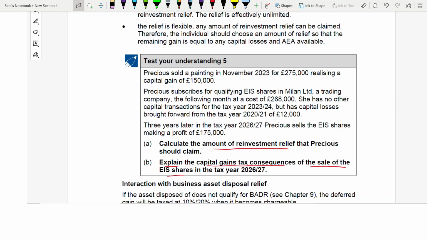So it is about Precious selling a painting for 275, capital gain of 150, and she subscribes for qualifying EIS shares in Milan Limited, a trading company, the following month at a cost of 268. There are no other capital transactions. Capital losses brought forward from 2021 are 12,000. 3 years later, in the tax year, she sells the EIS share, making a profit of 175. So first we'll calculate the amount of reinvestment relief.